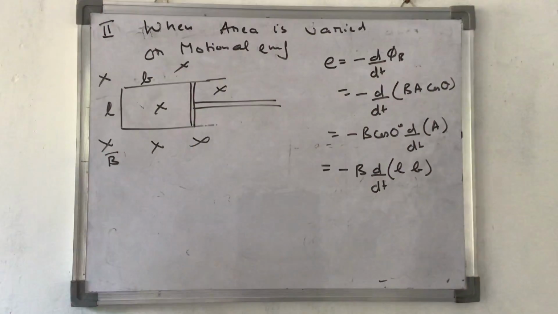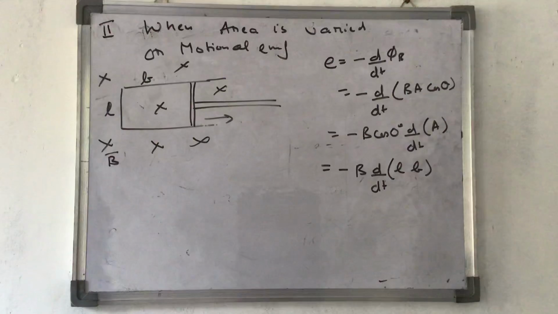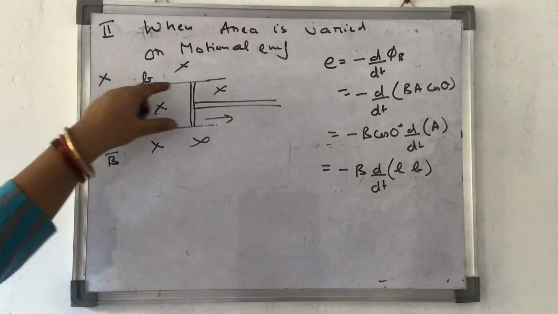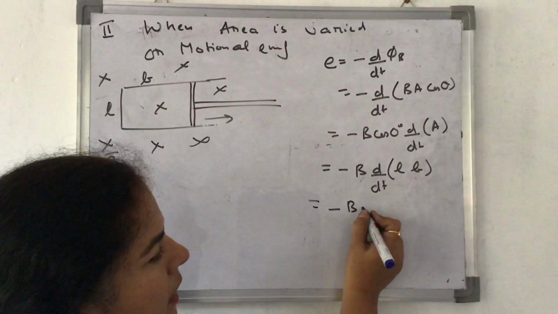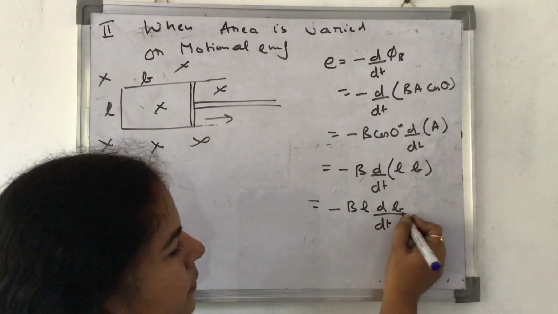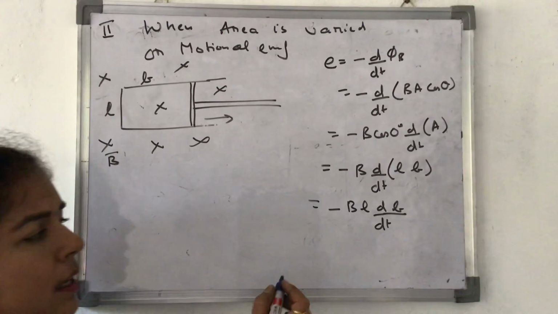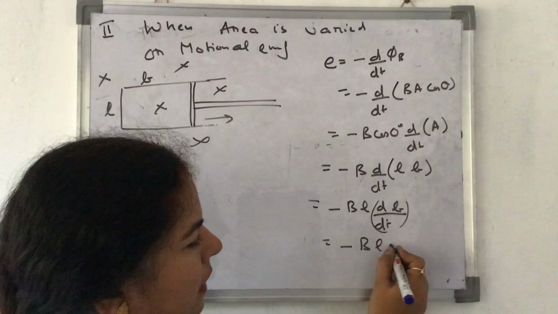You tell me what is varying over here. If I'm taking it like this, what is increasing? Here the b portion is increasing. L is constant. B is the width of it, if I call it, that is changing. Minus B, L also constant, d by dt of b. Now, the velocity with which you are moving this thing, it becomes v. So it becomes minus B L v.